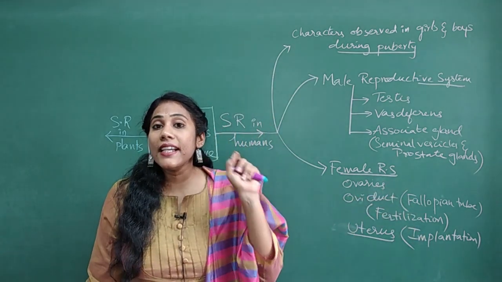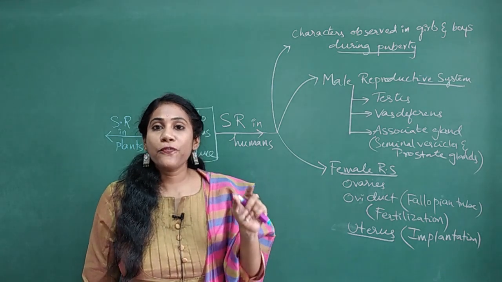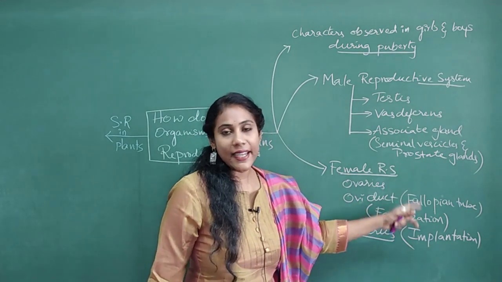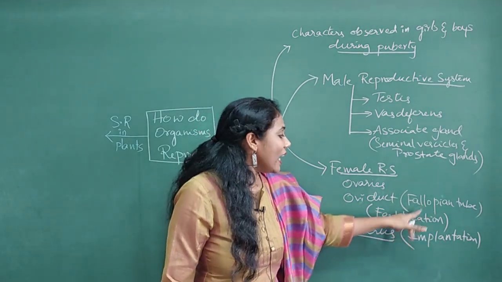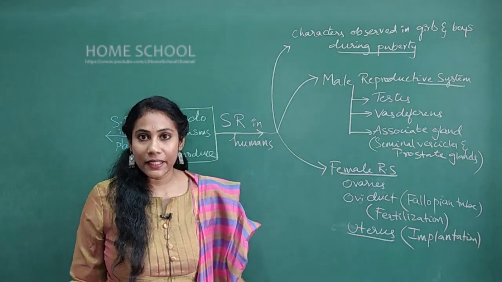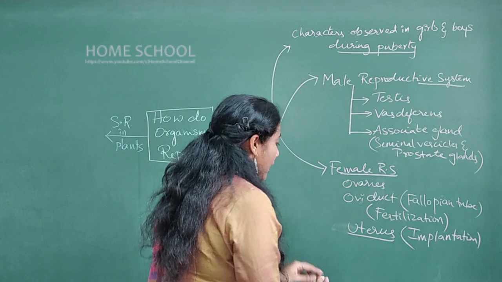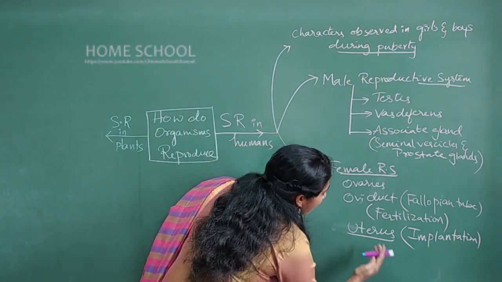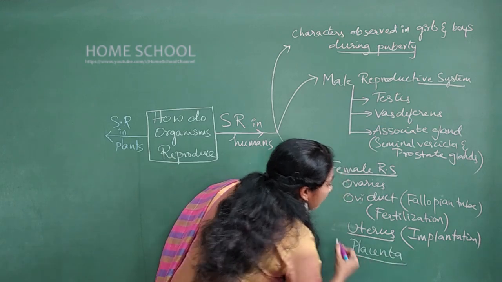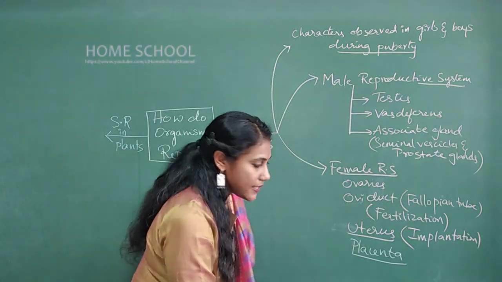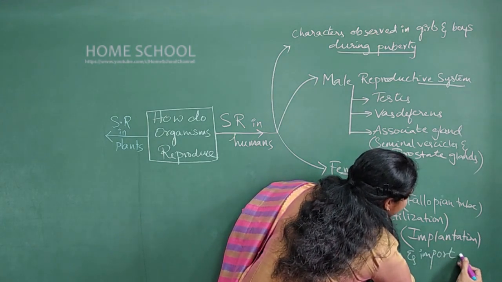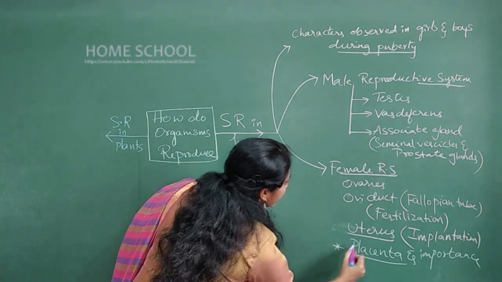Zygote is a single celled structure formed after the fusion of egg and sperm. That zygote divides and becomes an embryo, and the embryo comes to the uterus, where it will grow as a baby. In the uterus, there is a formation of another tissue called placenta. Here you must know the importance of placenta. What is placenta and its importance can also be asked in the exam, and this is a very, very important concept.